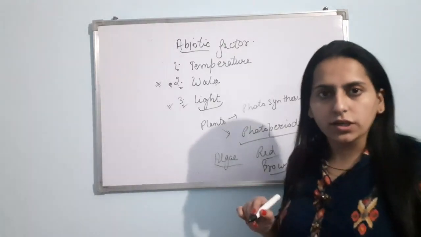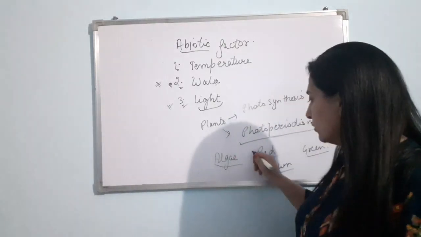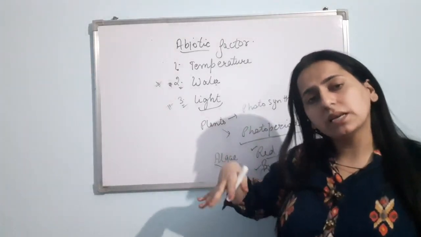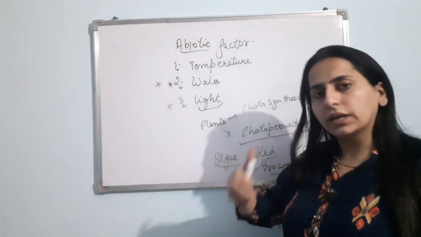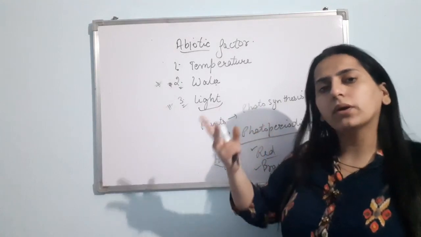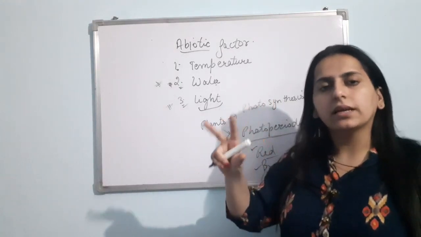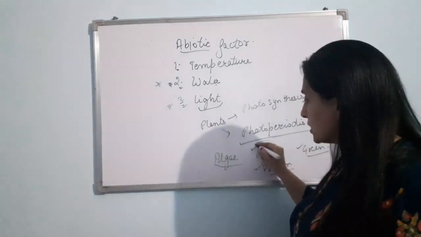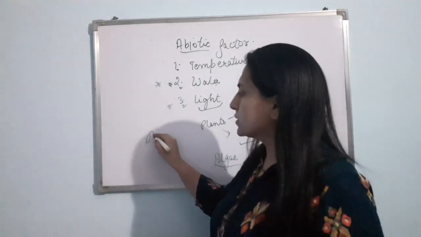They live in the ocean. Now, can you think, out of these three, which algae can be present in the deepest layer of the sea? Out of green algae, red algae and brown algae, which algae is present in the deepest layer of the sea? Answer is red algae. Now here comes the question.